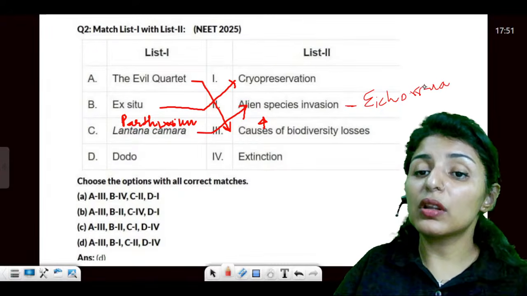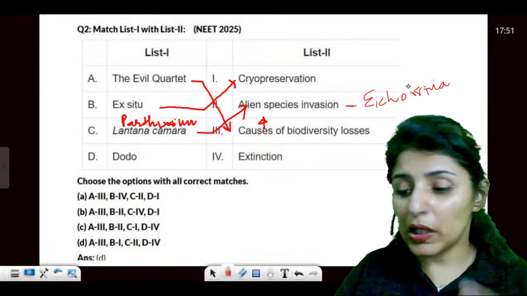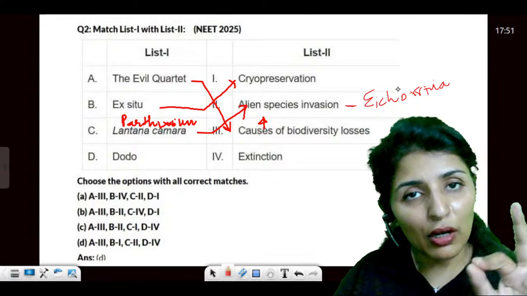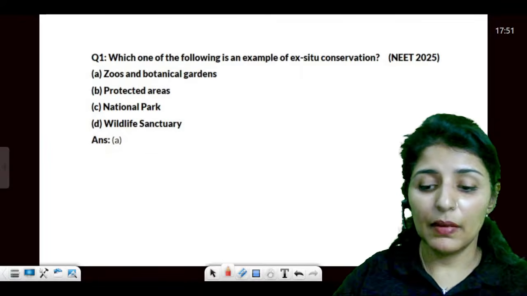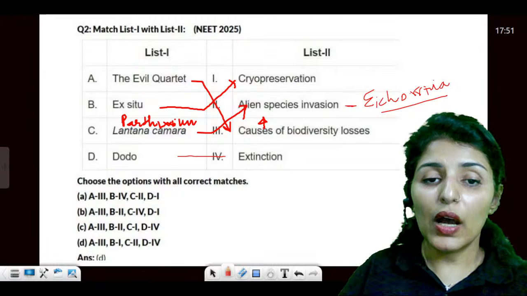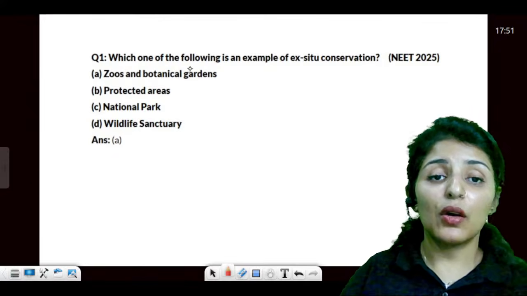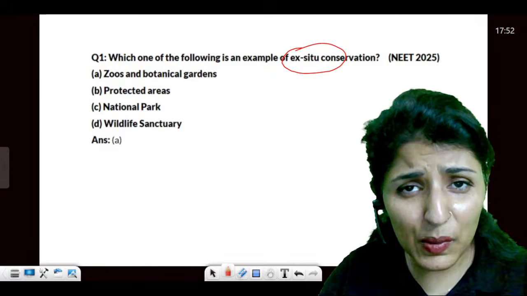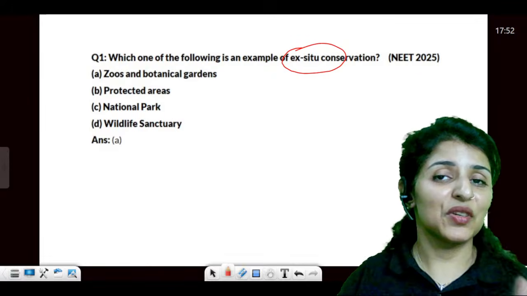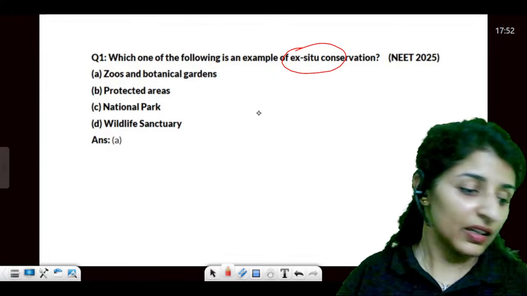If you are able to think about all these questions that I'm quickly asking, you are on the right track. Just keep a calm mind and go for your exam. And then dodo has already been extinct. Now, which of the following is an example of ex situ conservation? Causes of biodiversity loss and methods of conservation. These are two very important things.